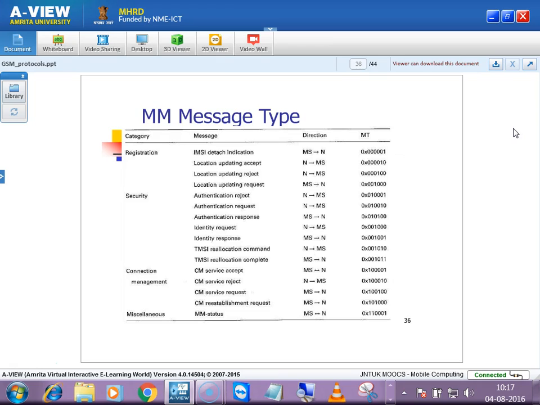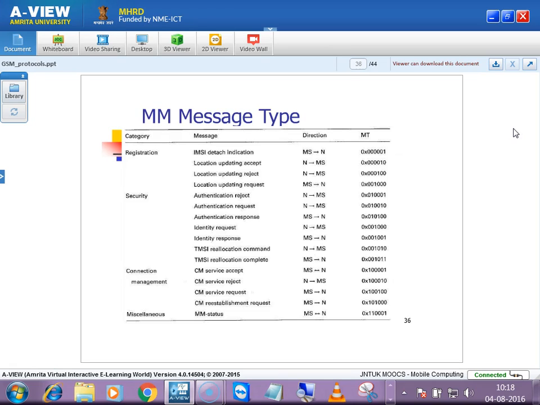What is the destination MSC number? That also will be updated in the HSS, in the location register. Then there is location update request, accept or reject. Whether the location update request is accepted or rejected, there again some factors will come into the picture. Whenever you are requesting, the MSC will be sending a request to the HSS, like update this mobile, since it moved to another location.